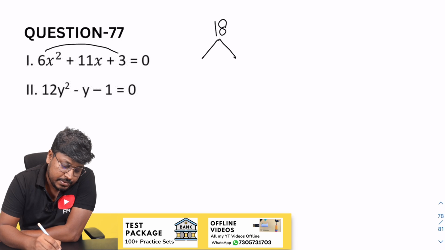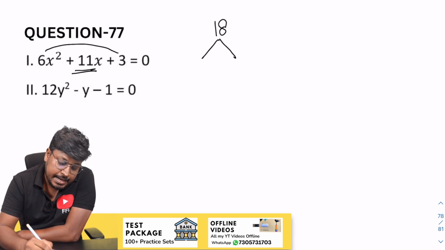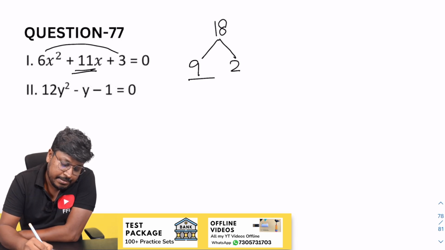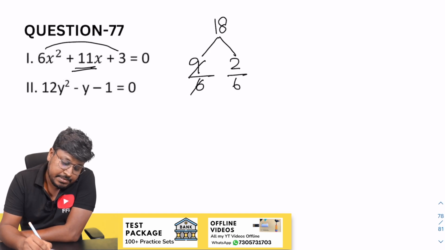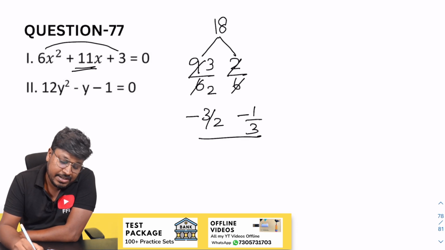So our target is to get 11. 9 into 2 will be 18. So divide by 6, divide by 6. So this will be 3 times, this will be 2 times, so minus 3 by 2. So minus of 1 by 3. So which will be the factor of x.